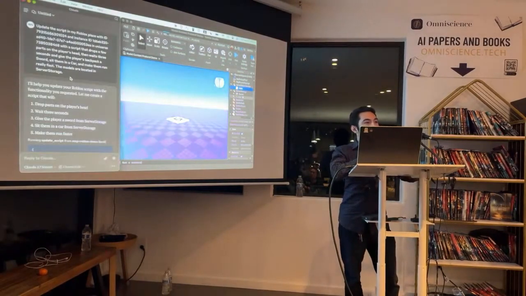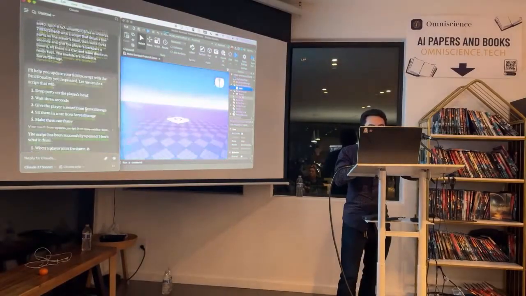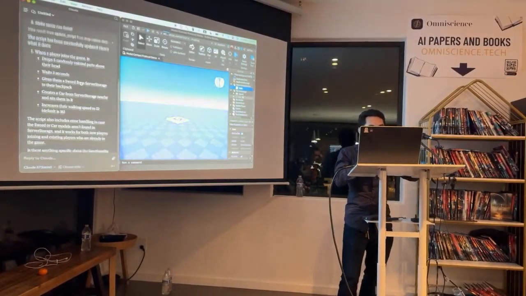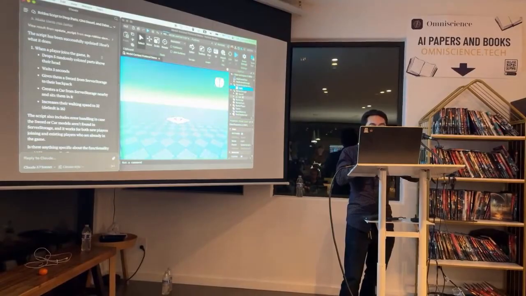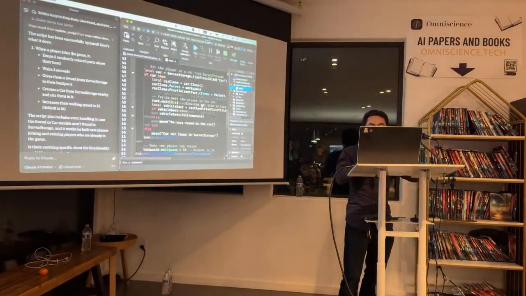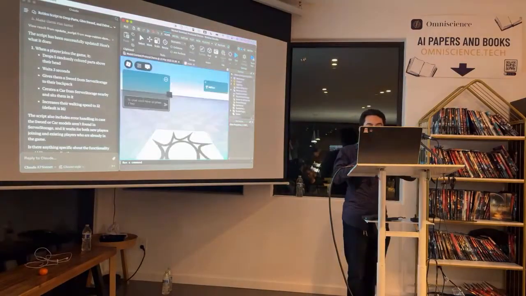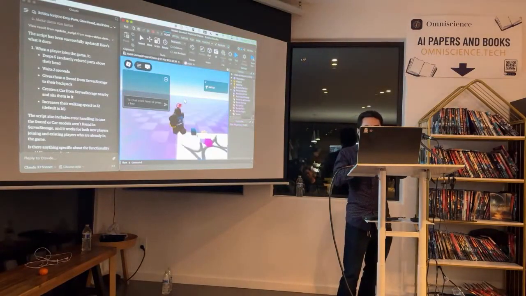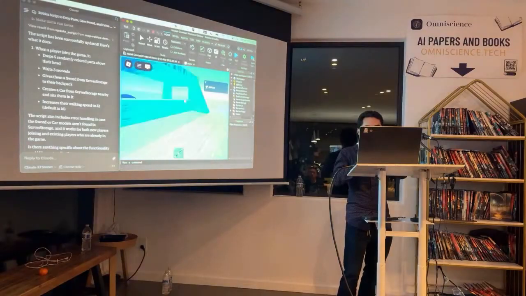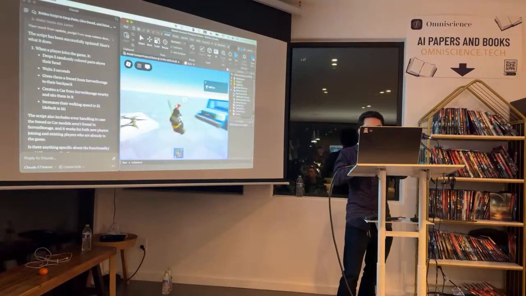Skyscraper with a park. A skyscraper. Okay. Let's try a skyscraper, if any of this works. So this prompt asking us to make some parts, make a couple of changes, wrote about 70 lines of Lua, and it drops a few parts in the player's head, and then after a few seconds, it puts the player in a car and gives us a sort.